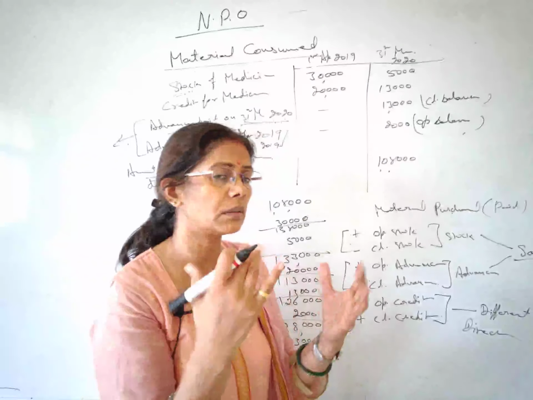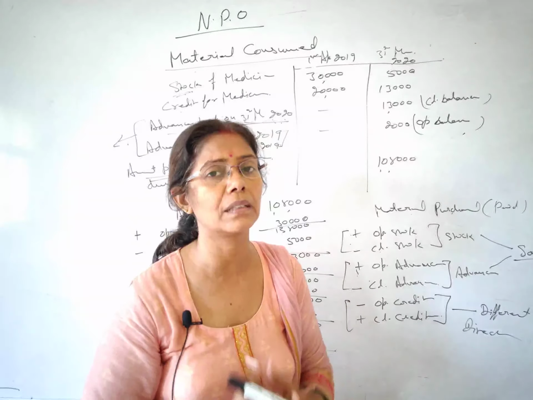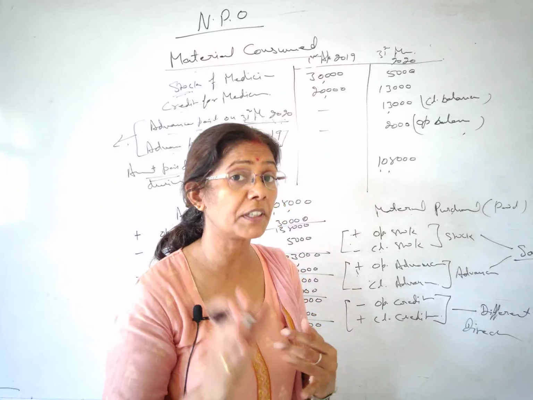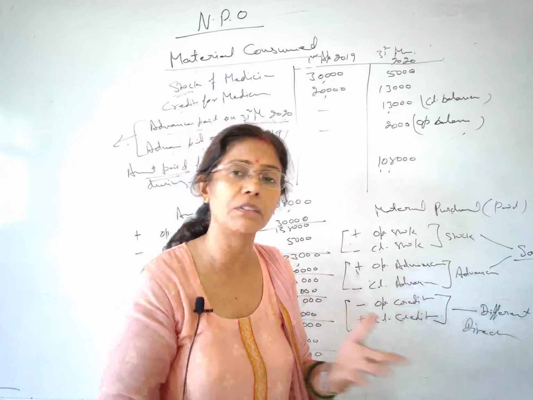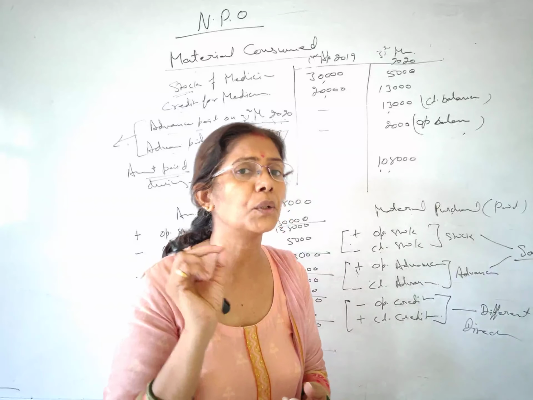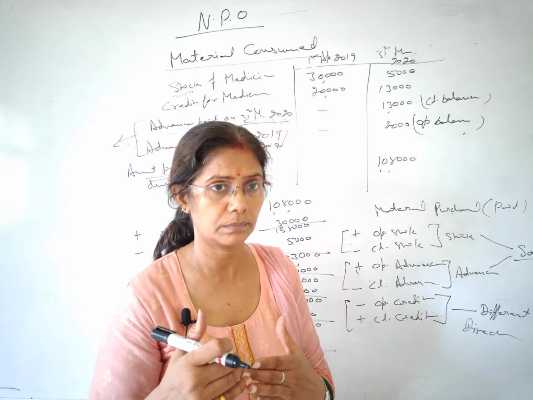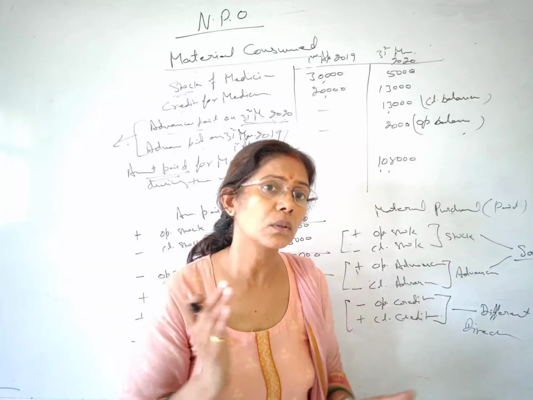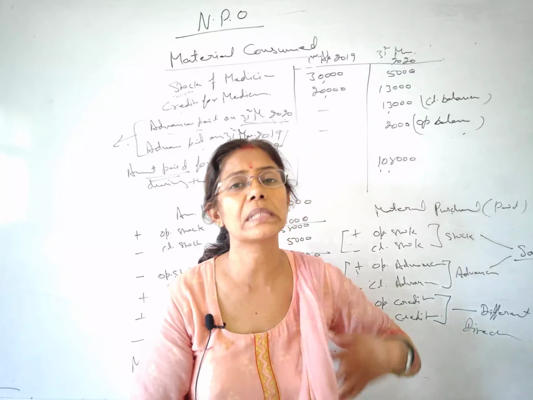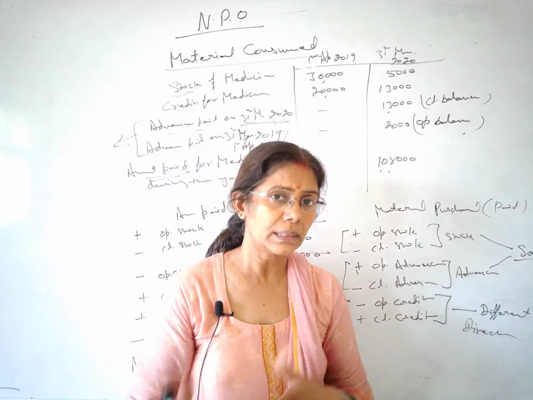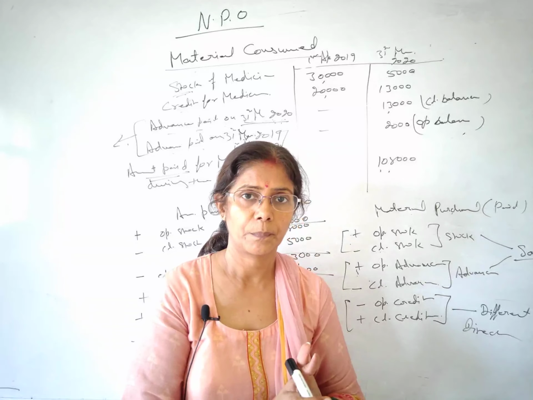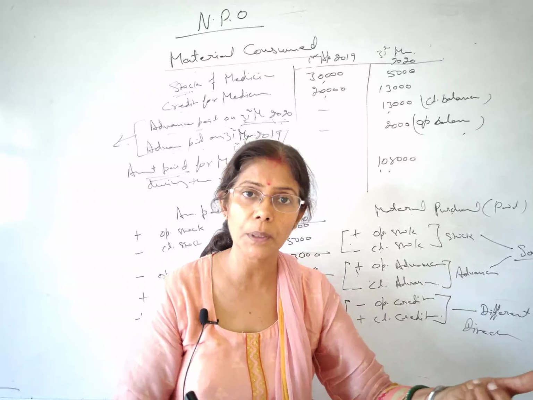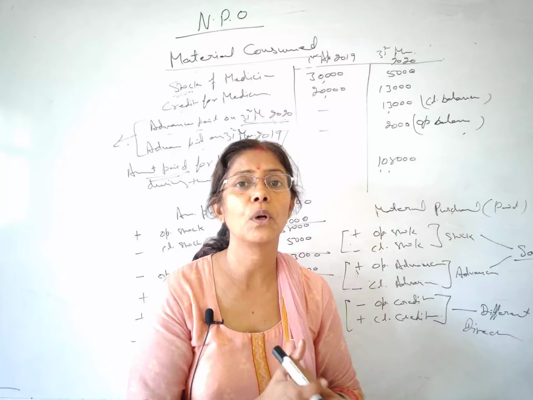Okay, now we have to understand how to treat this legacy. If it is for the general purpose, right students? If it is for the general purpose, that means open for everyone, anywhere we can use that. So this will be treated in your income and expenditure account as income, because you can use it anywhere, you are free to use it. So this is of revenue nature, so you use it in your income and expenditure account. On the other hand, if they have specified the limit that this must be used for this particular purpose, this becomes your capital fund.